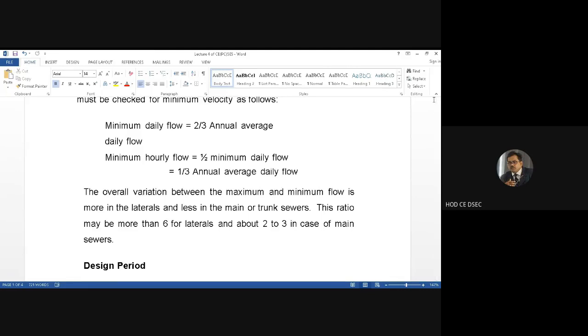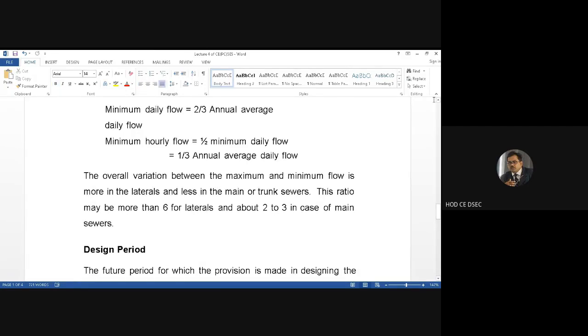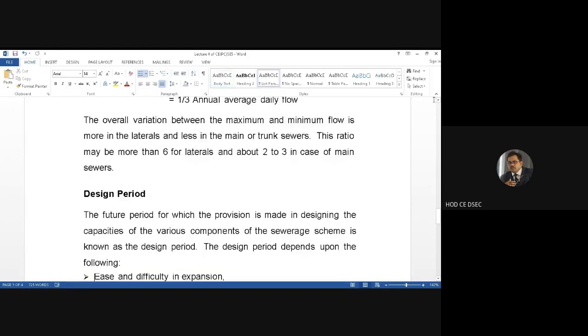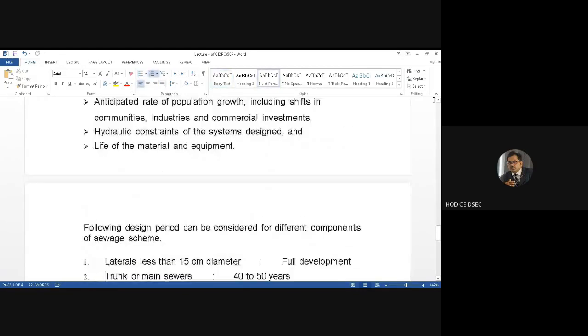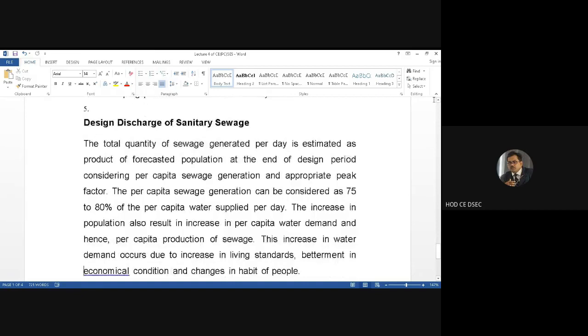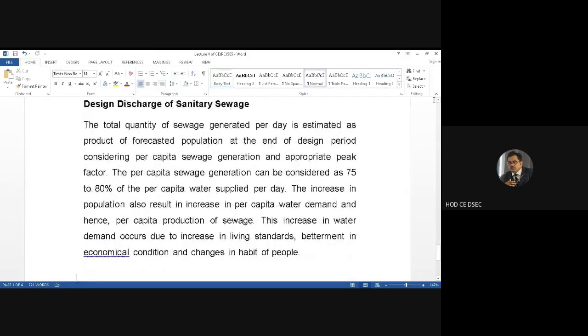You have to check the minimum flow to avoid siltation and precipitation. The self-cleansing velocity of the sewer has to be maintained, otherwise there will be sedimentation, precipitation, siltation, whatever we say, which won't be allowed because of maintenance problems. Finally, we have discussed the design period and what factors it depends on, and the design discharge of sanitary sewage was the last portion of our lecture. So this is the thing.